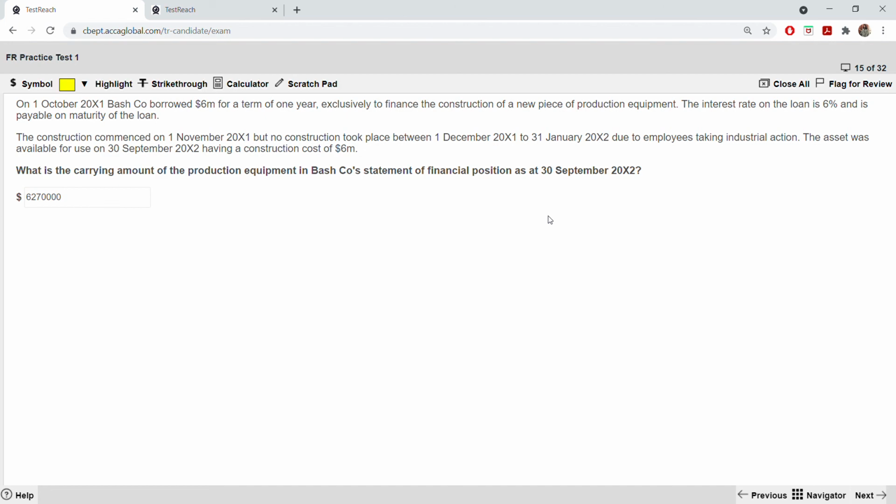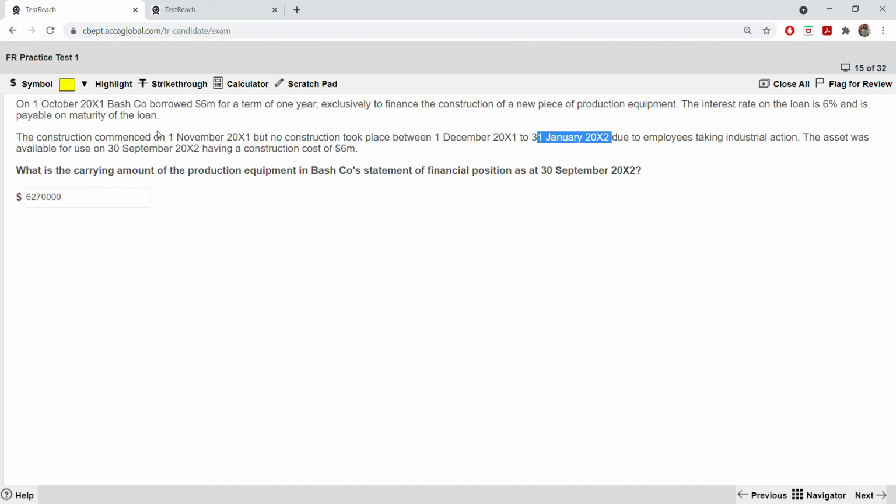The reason is because they told us the construction commenced on 1st of November 2001, but no construction took place from 1st of December 2001 to 31st January 2002 due to employees taking industrial action.